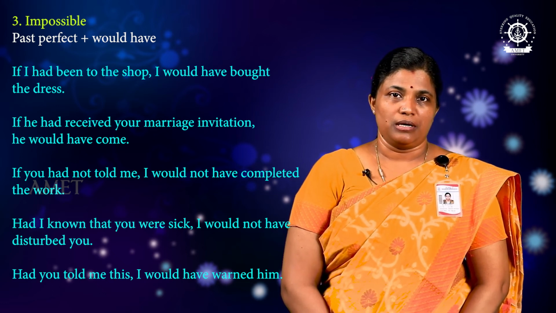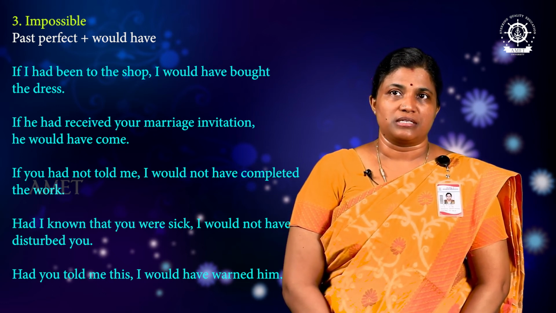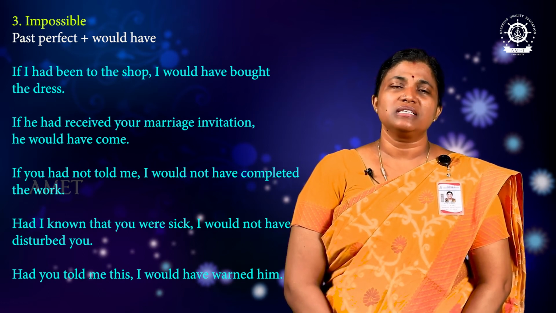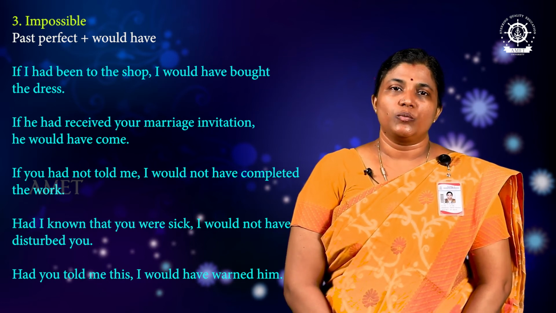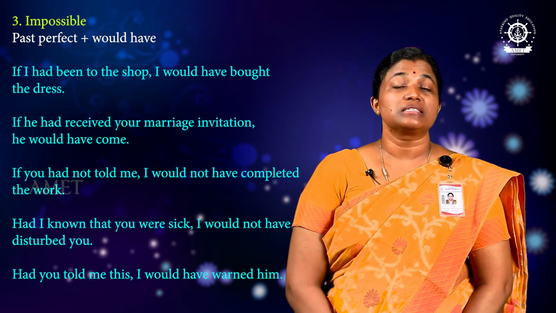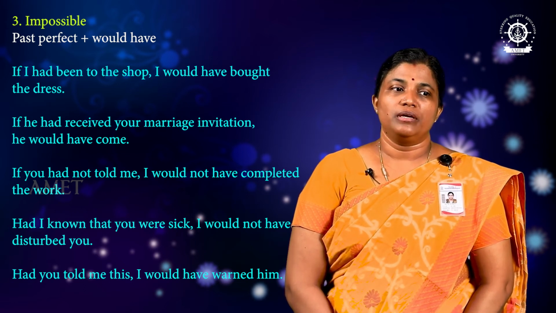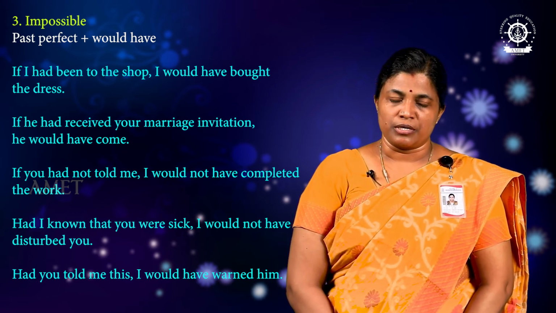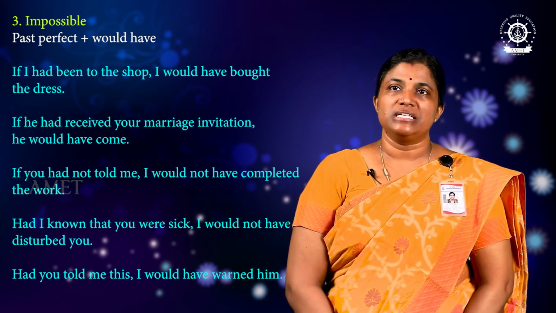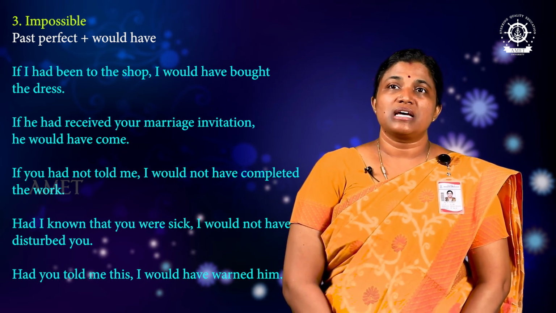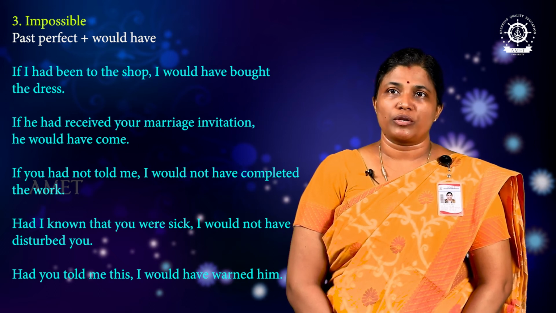That is the actual status. But this is an imaginary condition that we use when we give explanation for something.